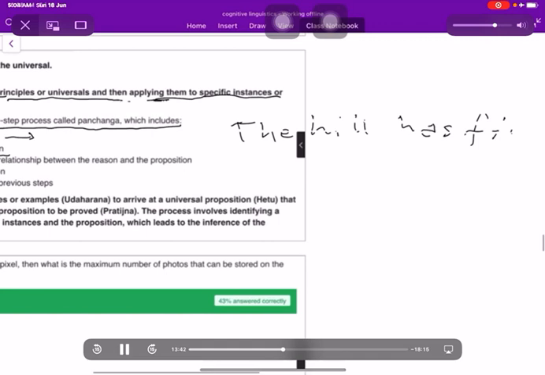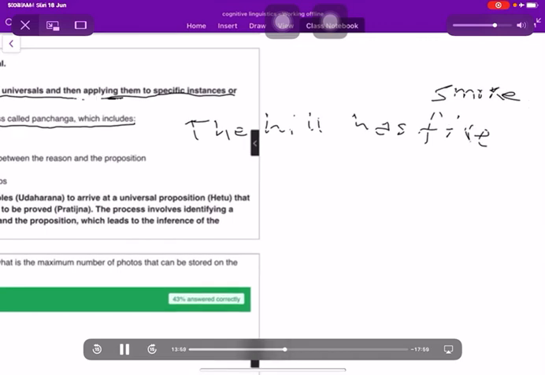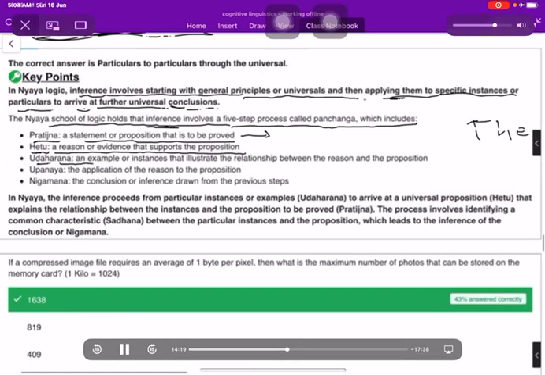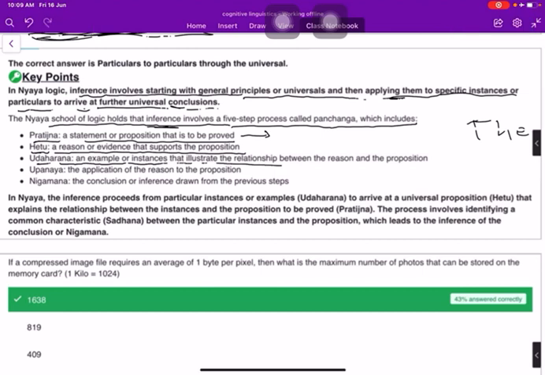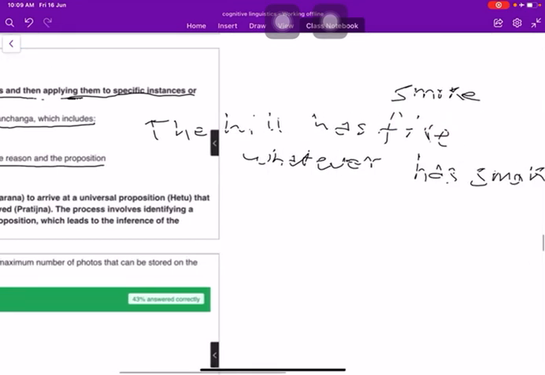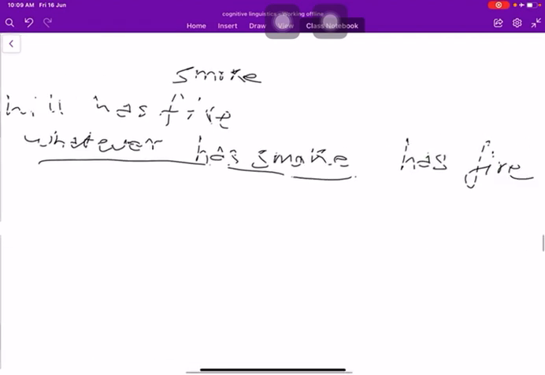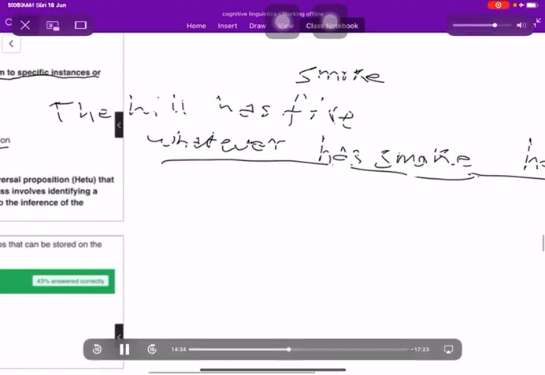Okay? And then the Hetu is that whatever has smoke has fire. Udaharan is an example or instance that illustrates the relationship between the reason and proposition. That whatever has smoke has fire is an example of Udaharan.